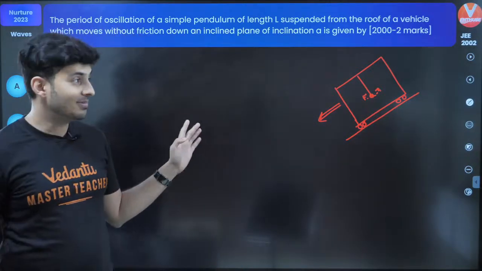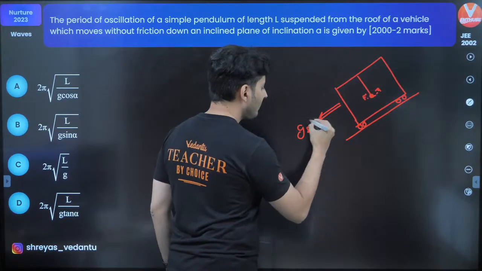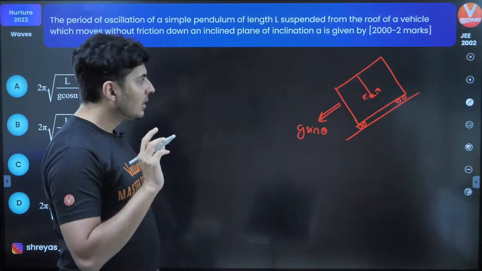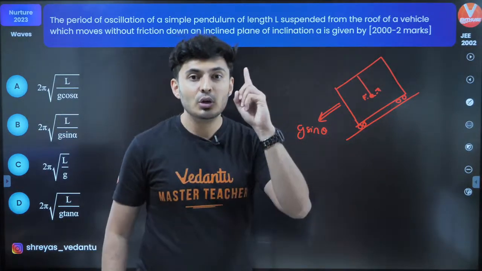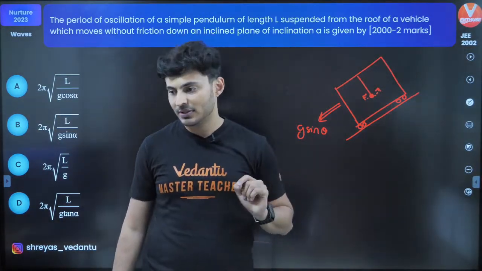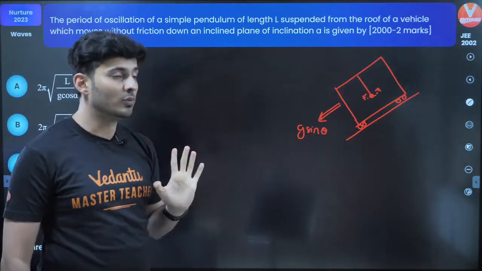No, tan? Where is tan coming from? Sine. It's g sine theta. Cool. Remember, whenever you have pendulums in accelerated frames, do consider the pseudo force. Apart from the weight, do consider the pseudo force.